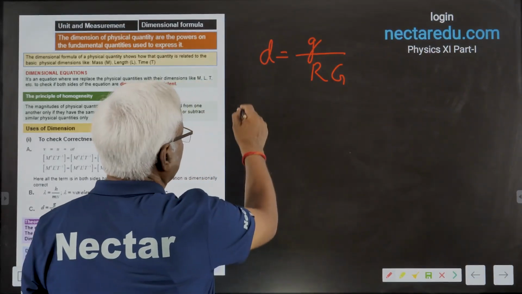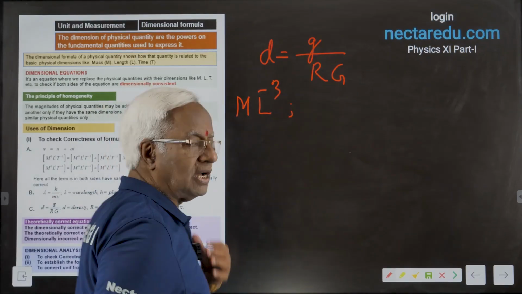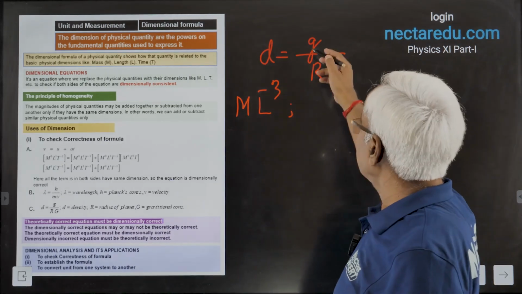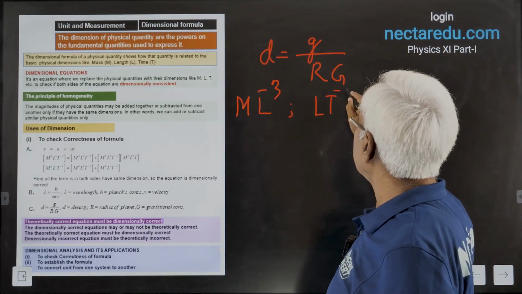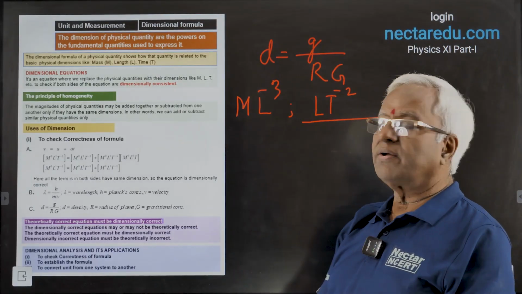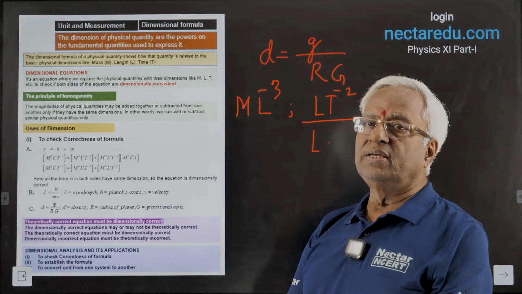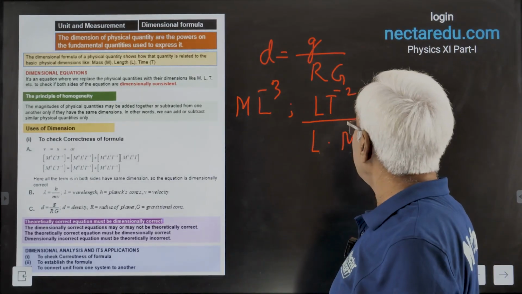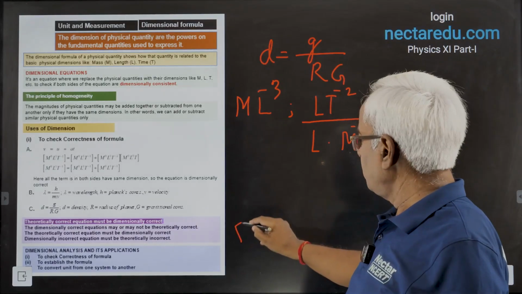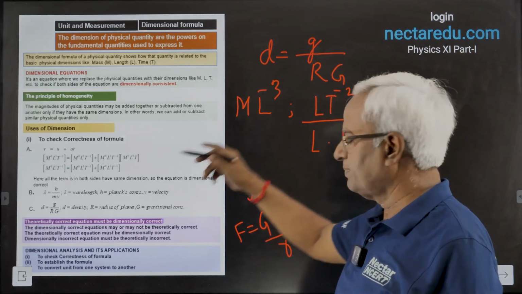The dimension of the left side is ML minus 3, mass upon volume. Then on the right side you have acceleration due to gravity, LT minus 2, R radius, L, and capital G, M minus 1 L3. By using this relation you can go ahead and find the dimension of G.